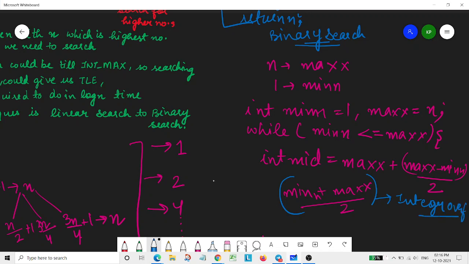Because our range is from 1 to 2 raised to power 31 minus 1, if we have min as 1 and n as 2 raised to power 31 minus 1, and we add them up, then surely it will become 2 raised to power 31. And when we divide it, what would be the answer? It will simply be integer overflow, right? So that's why it is required that we write our mid in this manner.